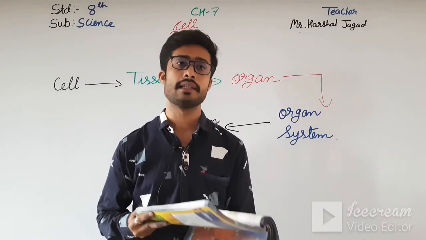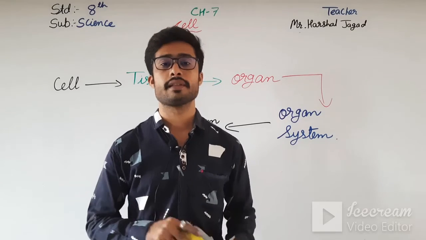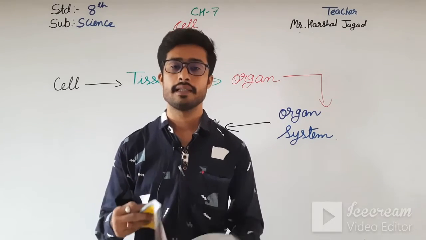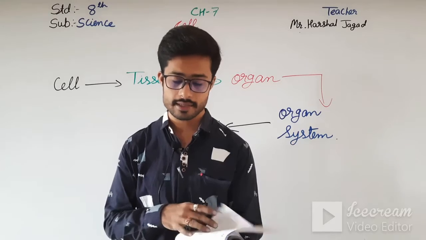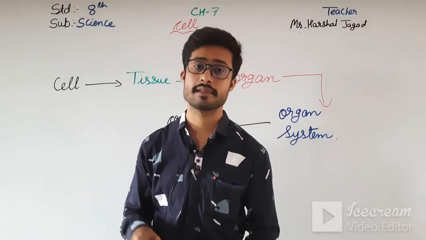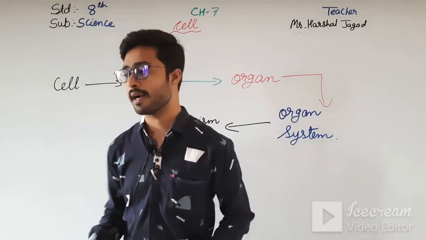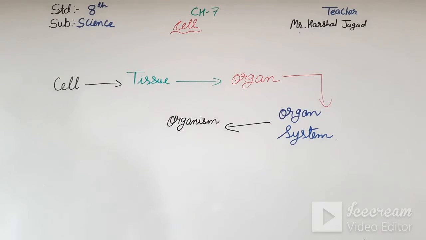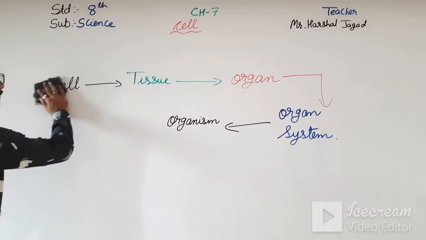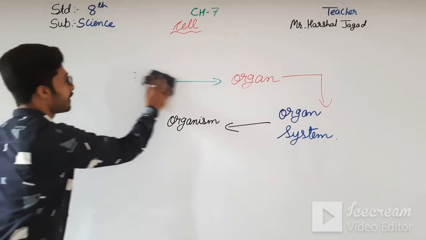Okay students, so these are the things in the cytoplasm that we have seen, and then after that, next was plant and animal cells. The difference between plant and animal cells, in the previous video I told you that we will see in the next video. So we are seeing all the points of it one by one.